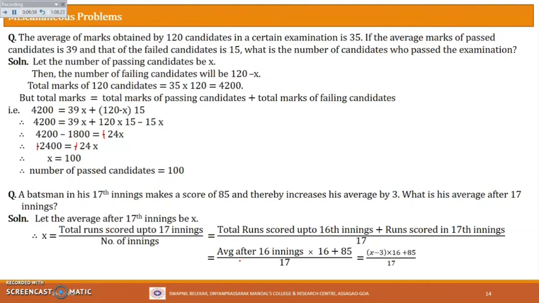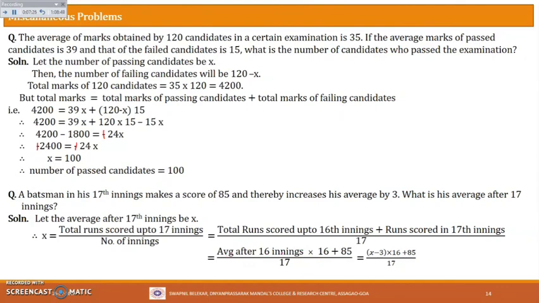Total will be what? Average into the number of innings. Yes or no? So average after 16 innings into number of innings. So number of innings are how many? 16 there, because we are considering up to 16 innings. So number of innings will be 16 into average after 16 innings. Right? Is this fine here? Up till here? Okay.